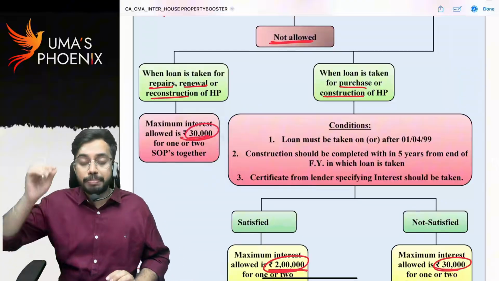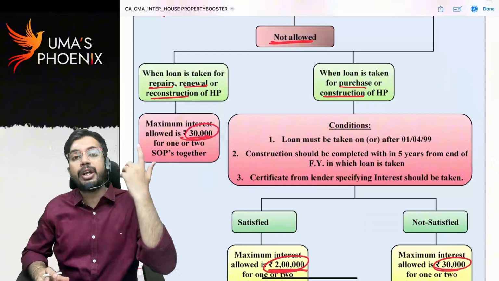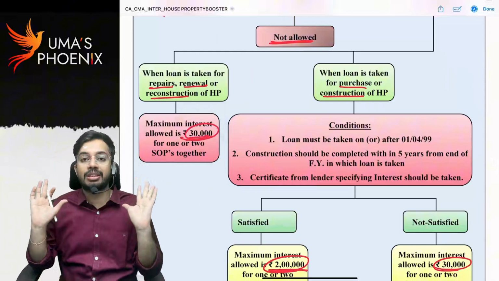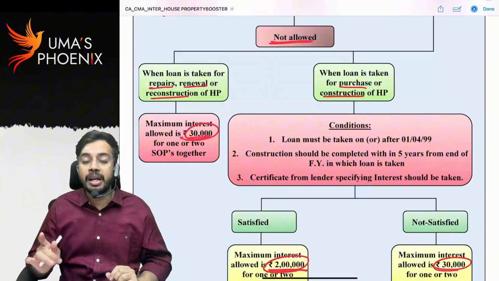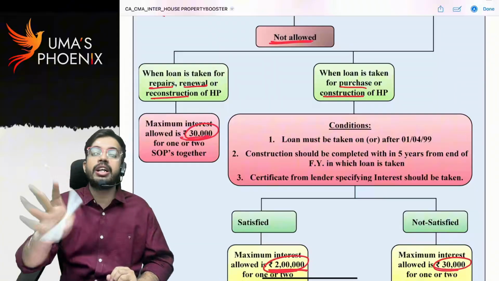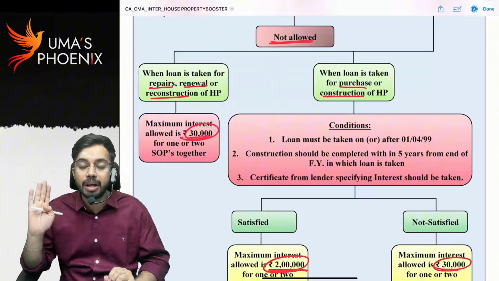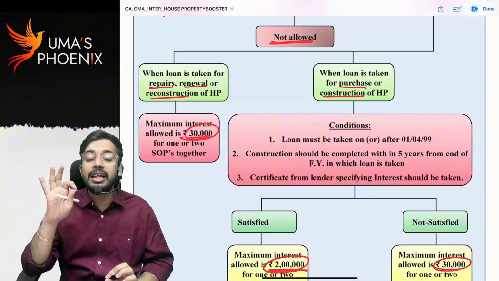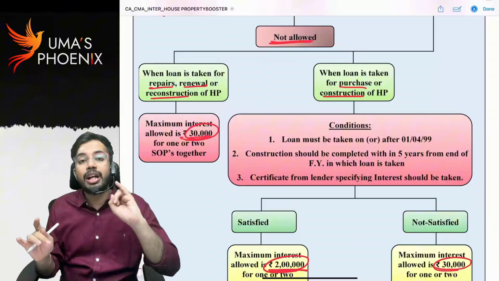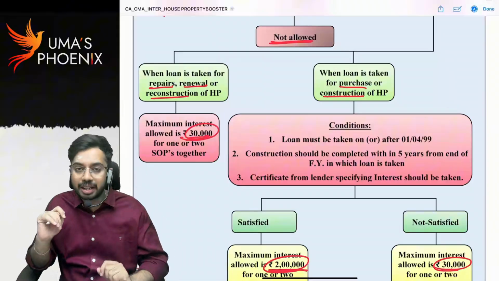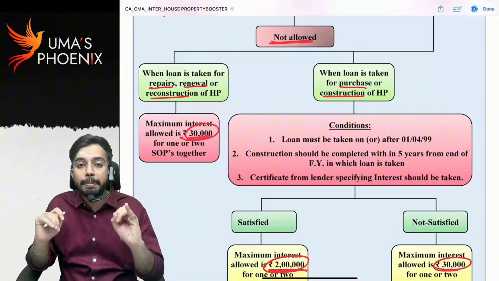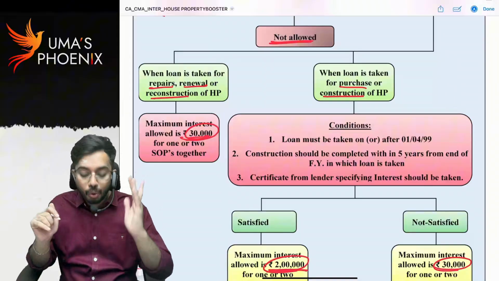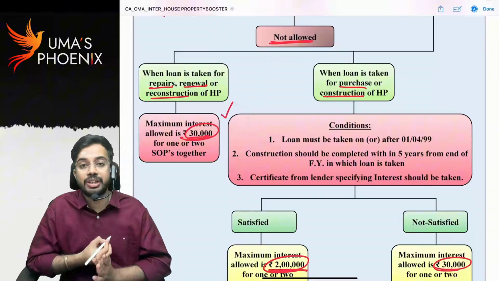My dear friends, please remember, let out property, no limit, 100% interest allowed as deduction. Self-occupied property under default tax rates, no interest allowed under section 24B. Optional tax rates, if loan is taken for purchase or construction, either 2 lakhs or 30,000 is allowed as deduction. If loan is taken for repairs, renewal or reconstruction, only 30,000 is allowed as deduction.